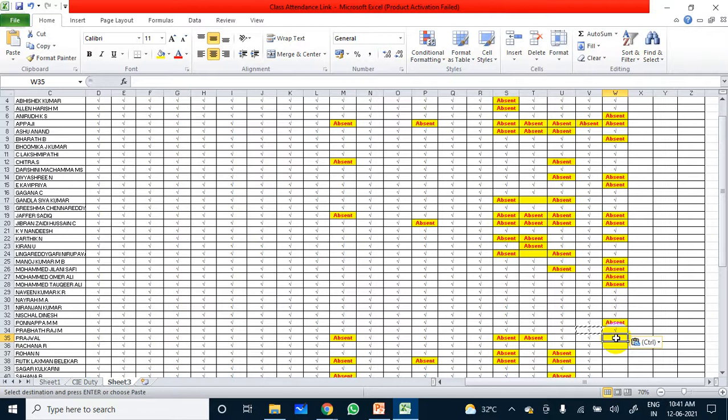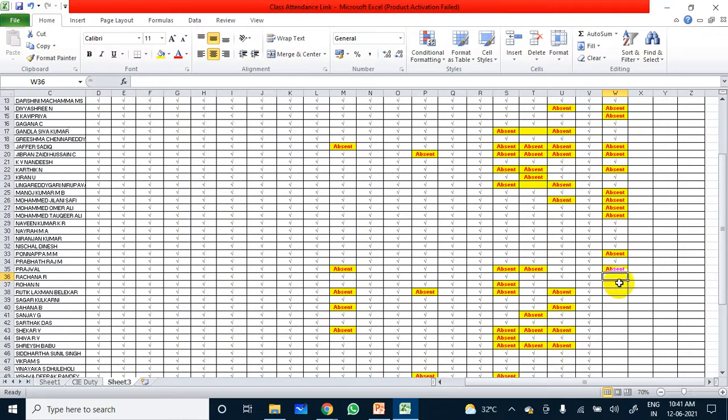Prajwal present. Rachana present. Rohan. Rutik absent. Sagar Kulkarni. Sahana absent.